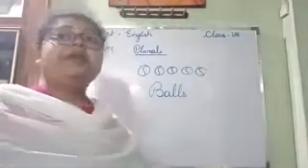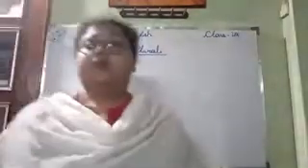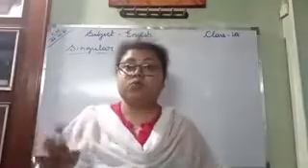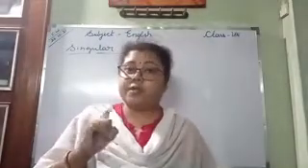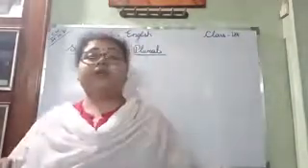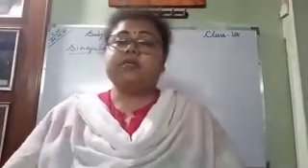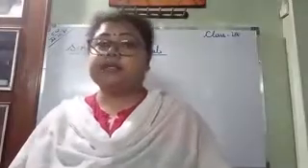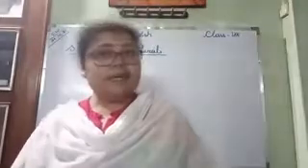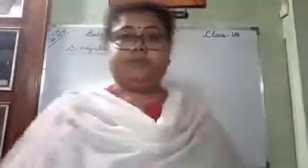Now come to our next topic. In some words we do not put S. We put ES. Okay, in some plural forms, we do not put S at the end. We write ES. Where do we put it? Listen here.